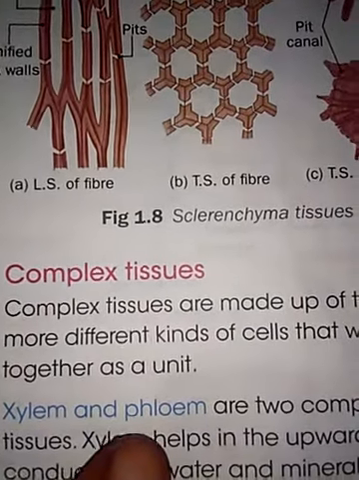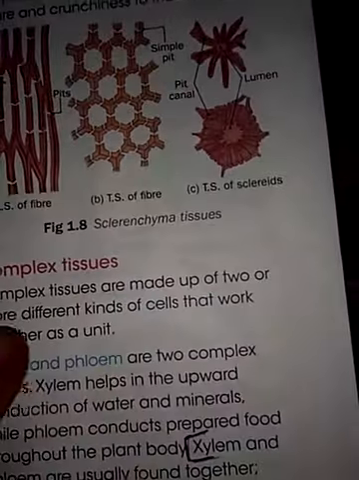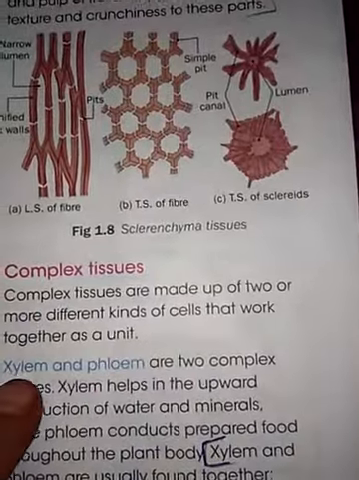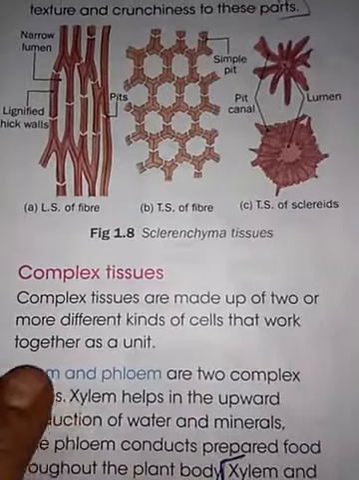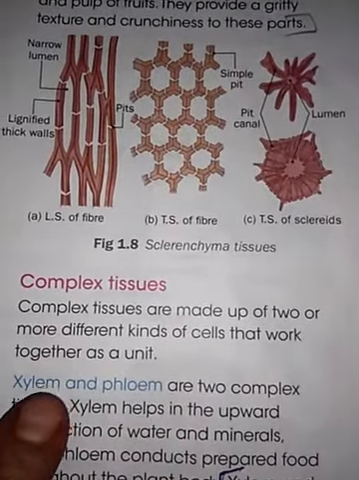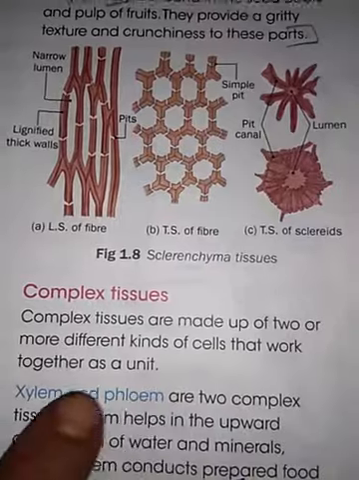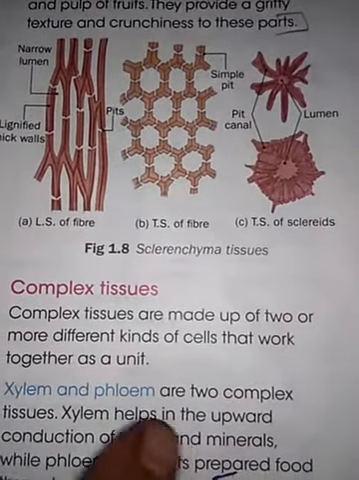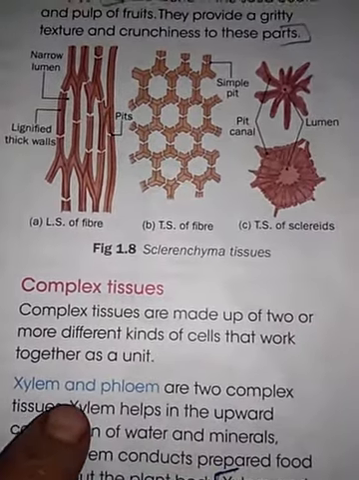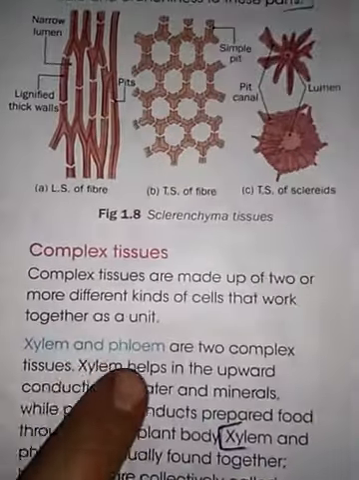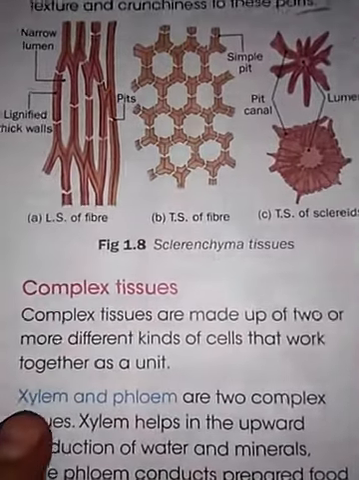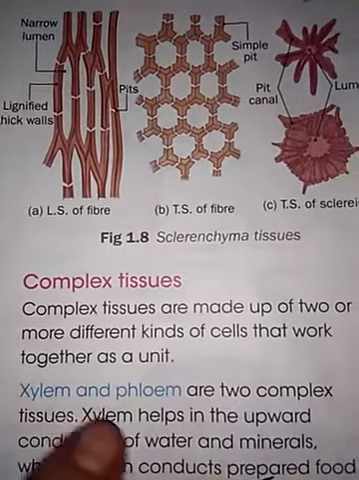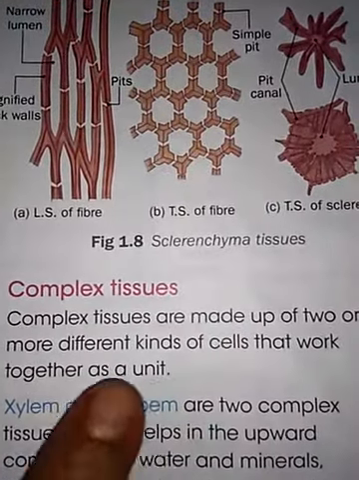Xylem and phloem are called complex tissue. Why are they called complex tissue? Because they do their work together at the correct time. These tissues work together. Which ones? Xylem and phloem are called complex tissue.